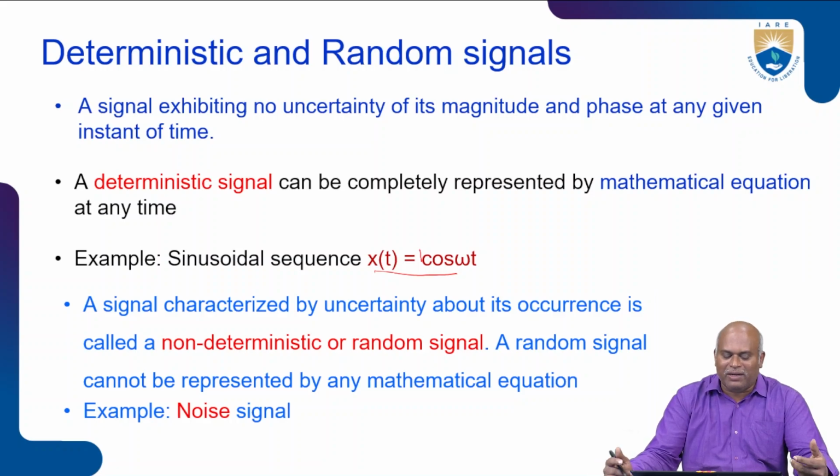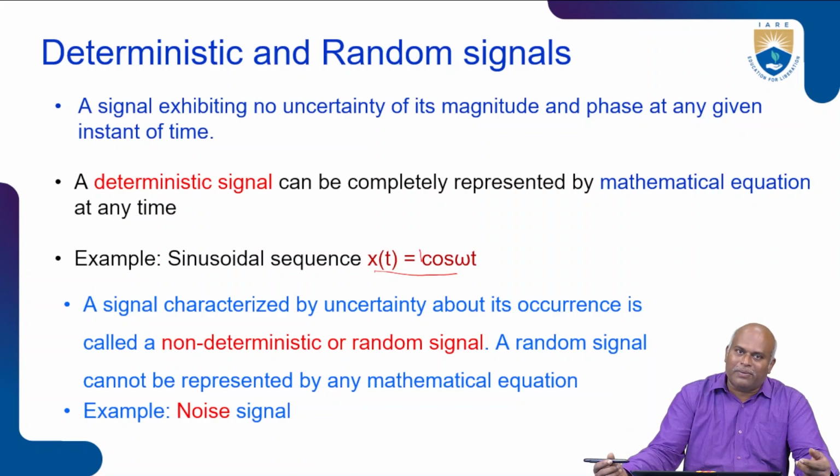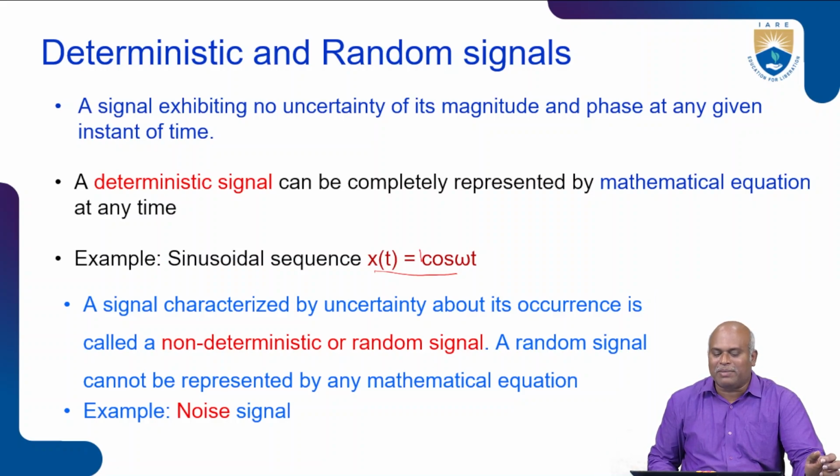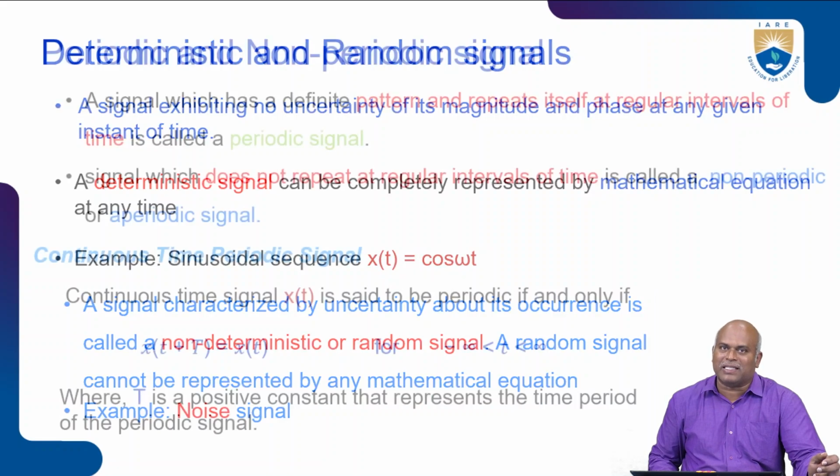We may represent deterministic and non-deterministic signals in different ways. The deterministic signal we can represent mathematically at any time. The non-deterministic signal we can't determine by a mathematical equation. An example of a deterministic signal is the cos signal. An example of a non-deterministic signal is a noise signal or random signal. This is how we represent deterministic as well as non-deterministic signals.